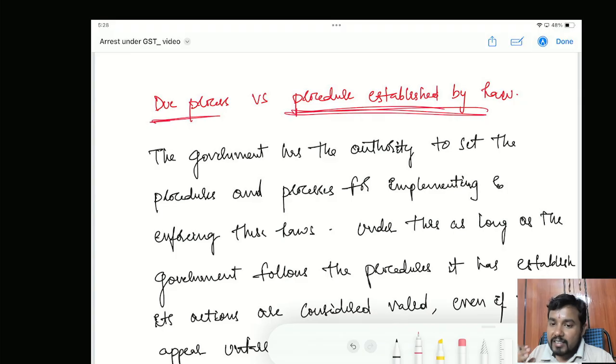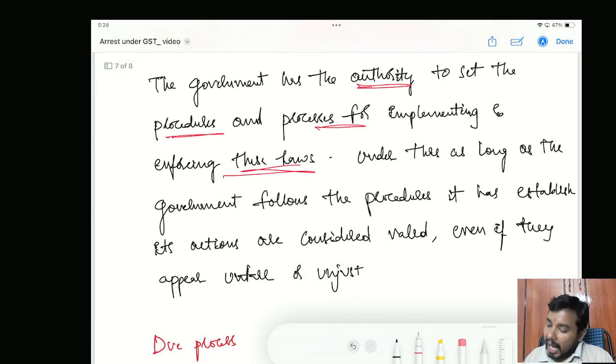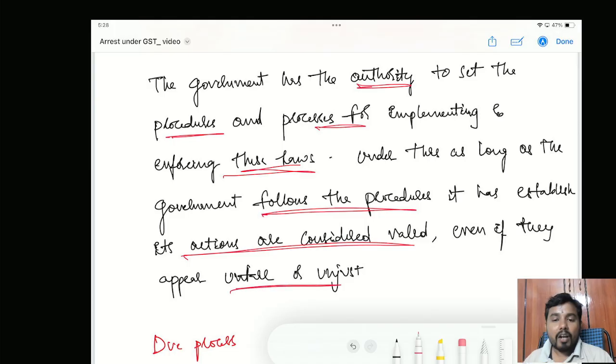Procedure established by law means whatever procedure the law has given, you have to follow that. The moment you are following the procedure given by the law, the arrest you have made is valid. Now the government has authority to set up the procedures and process for implementing and enforcing these laws. Under this, as long as the government follows the procedures it has established, its actions are considered valid even if they appear unfair or unjust.